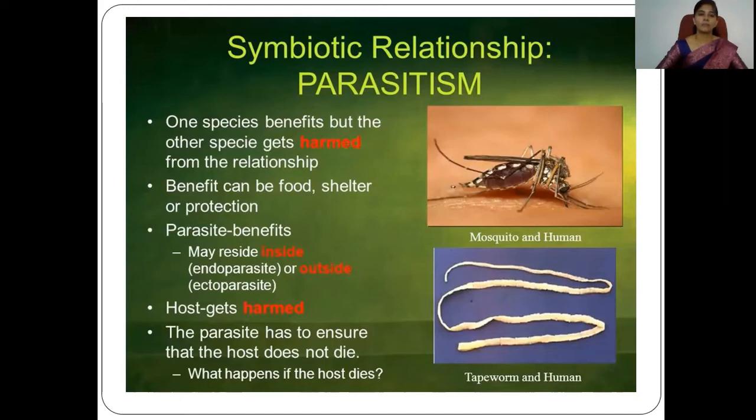Here the parasite always gets a benefit because it uses the host for food, for shelter, and for protection for itself. But the host is always harmed, because the parasite is directly using the body of that particular host. So it can obtain food and shelter from it. There is a negative impact on the host, so the host is always harmed in this type of interaction.